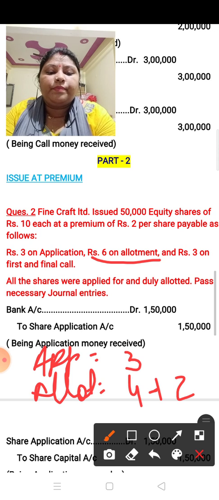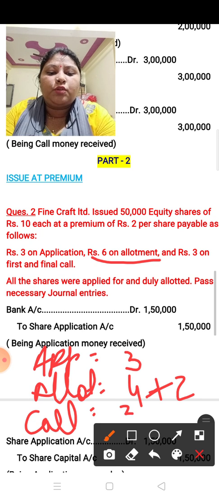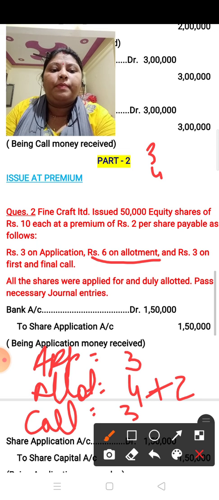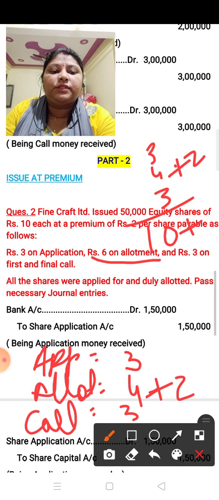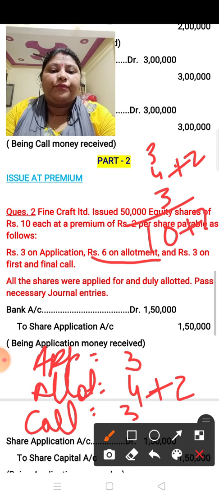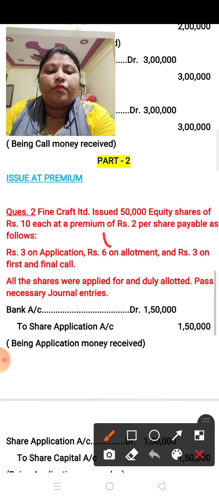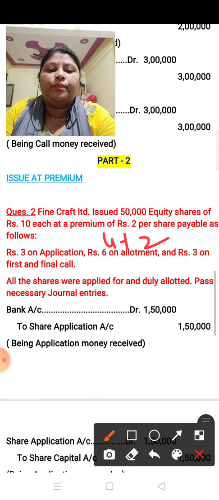Allotment and call is given, it is 3 rupees. Now you can add this: 3 plus 4 plus 3 is equal to 10, and plus 2 of allotment. So you have to take the allotment money in the form of 4 plus 2. Okay. Now the journal entry you have to pass.